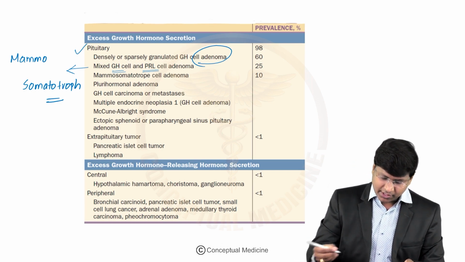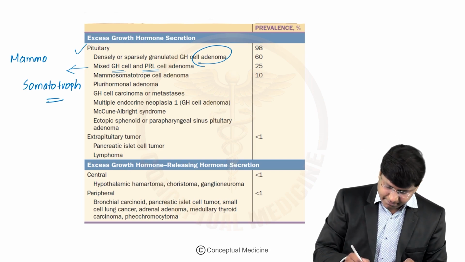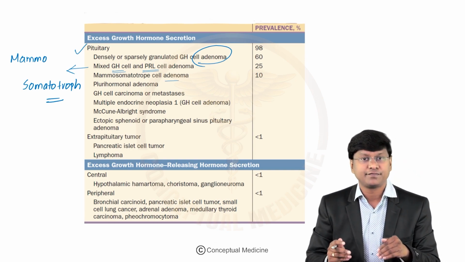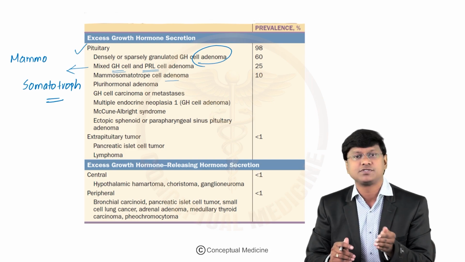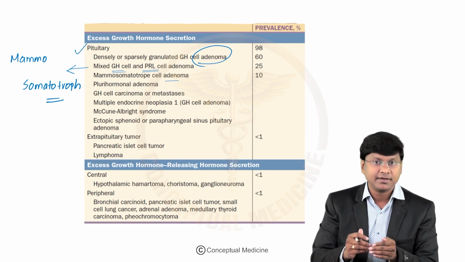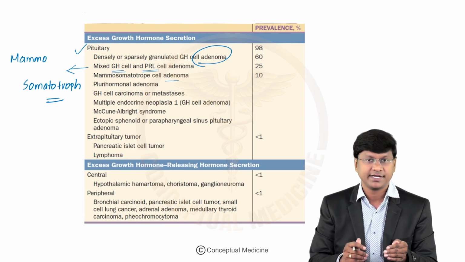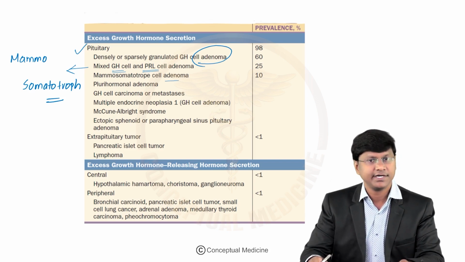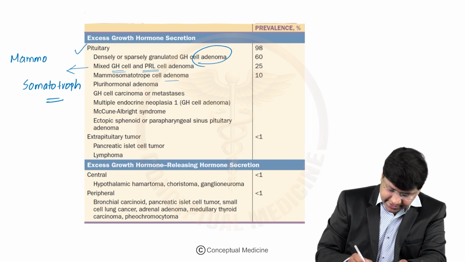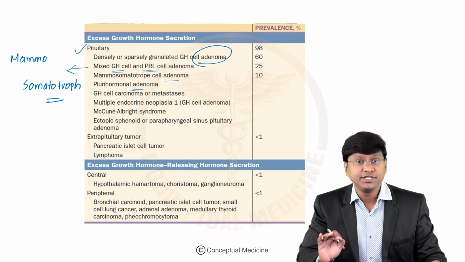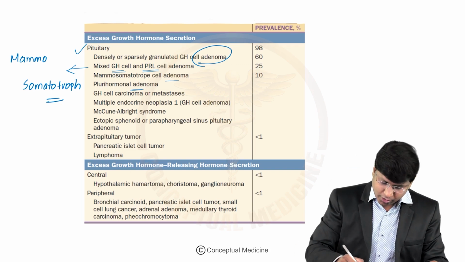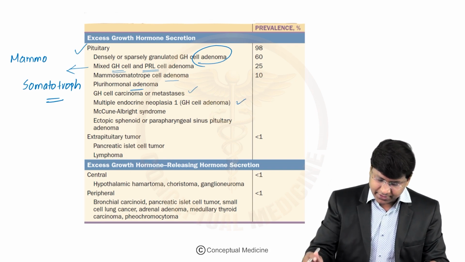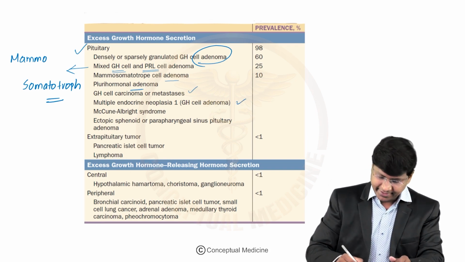And the other causes for excess growth hormone secretion include somatotroph cell adenoma. This somatotroph cell adenoma and the mixed growth hormone cell and prolactin cell adenoma have very nearby, more or less similar clinical manifestations, except there will be a difference in your histopathology. Next, the other etiologies which will cause excess growth hormone secretion are the plurihormonal adenoma, growth hormone cell carcinoma or metastasis, and multiple endocrine neoplasia type 1, where you have growth hormone cell adenoma.